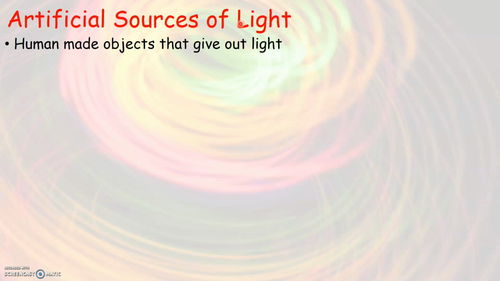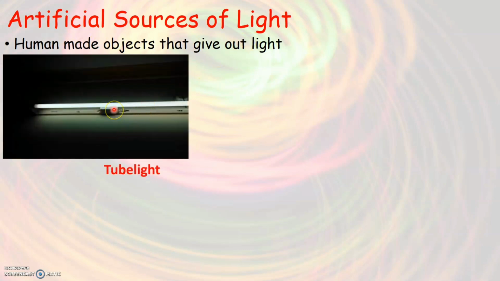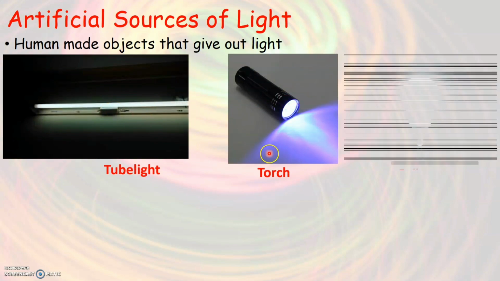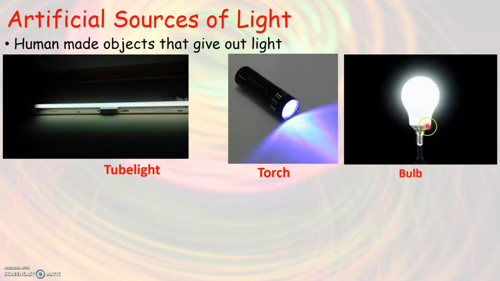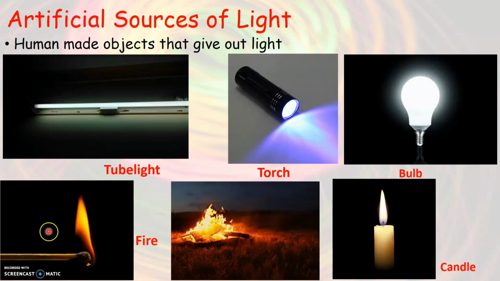Yes, we all know that when we turn on a switch, a bulb glows, isn't it? Yes. So bulb gives us light. So bulb is an example of a man-made object or a human-made object that gives out light. Same like that, a tube light, torch, like how we have seen a bulb, burning candle and fire.